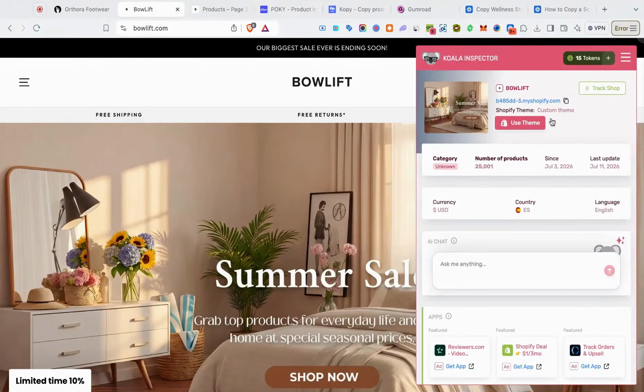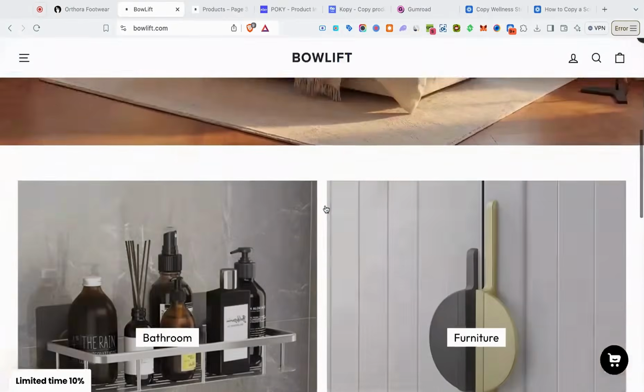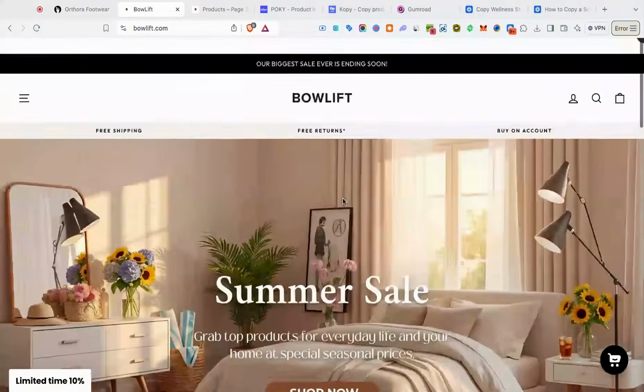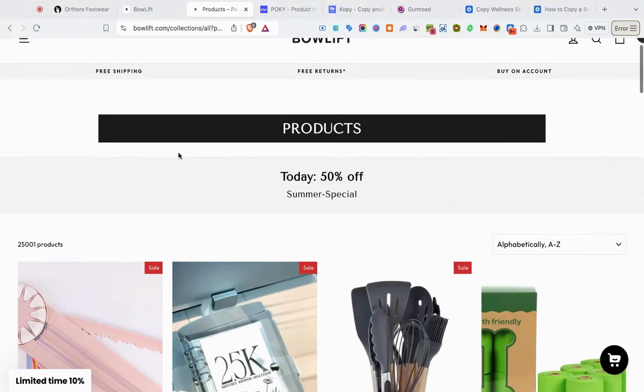Take a look at Qual Inspector. We can see they're using a custom theme. They have over 25,000 products on their store, which is absolutely crazy. And these guys aren't even located in the United States, and they're crushing it, right? So if we take a look at their website, we see this website is pretty simplistic, not too much going on, right? It's very short. Here's the footer and here's the top of the page, right? So very simple store. And if we take a look at collection slash all, we can see all of their products.